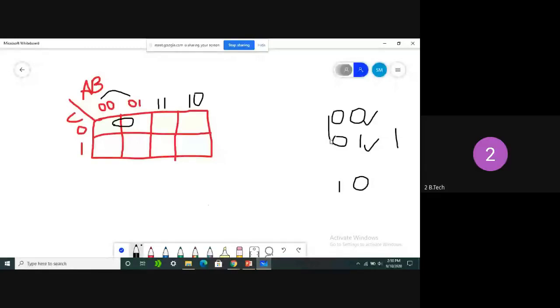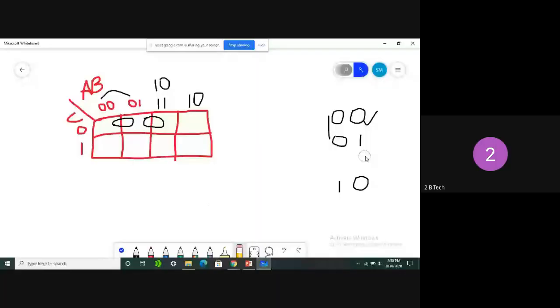So that is the reason. If you take 1 0 here, what is happening in this combination? We compare 0 1 and 1 0. If you consider these two values, in the first position here it is 1, and in the next position it is 0.